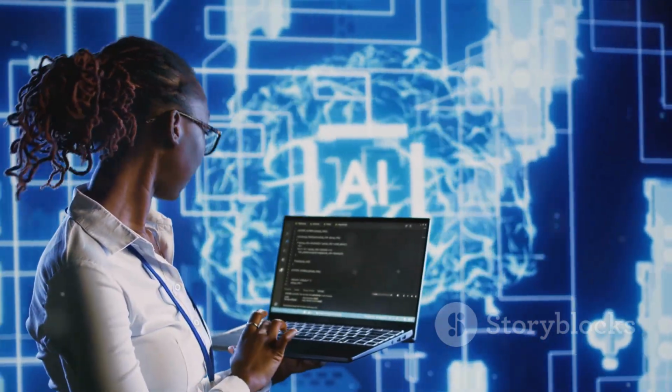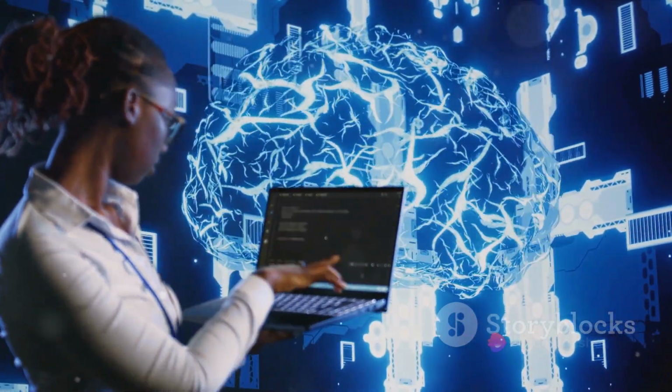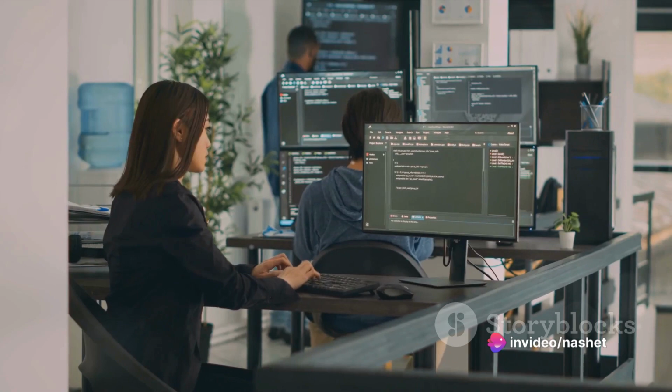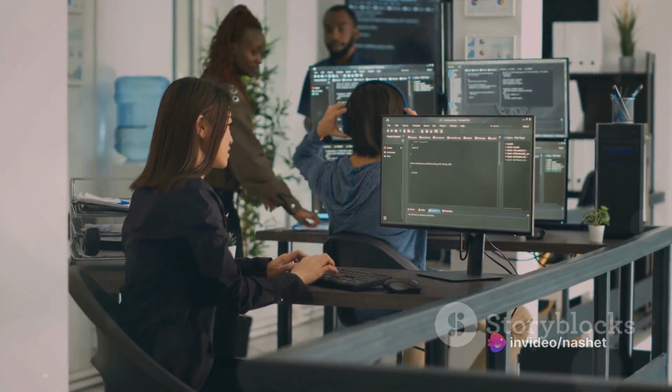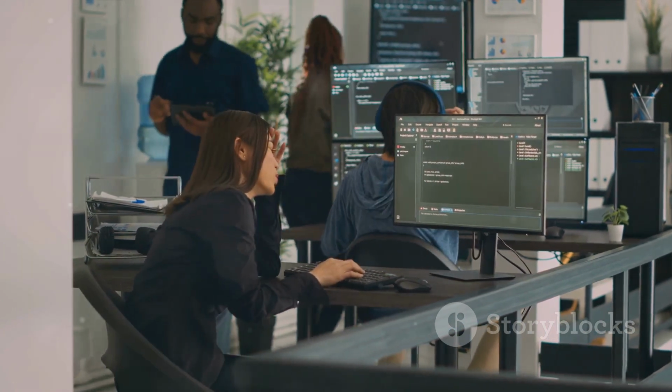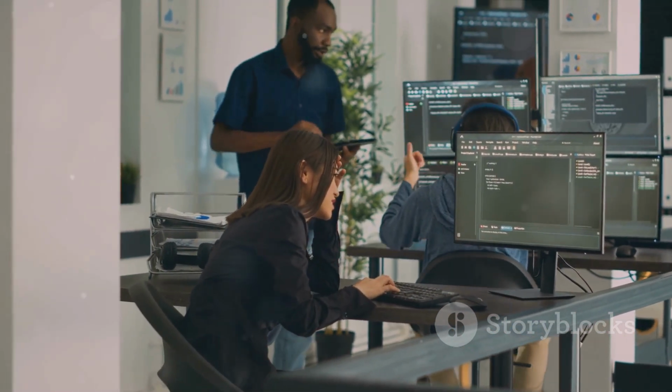In one instance, a major IT firm was able to reduce deployment errors by a staggering 70% after integrating an AI assistant into their Terraform workflow. In another, a startup managed to cut down their script development cycles from weeks to just a few days, thanks to the intelligent suggestions provided by their AI assistant.